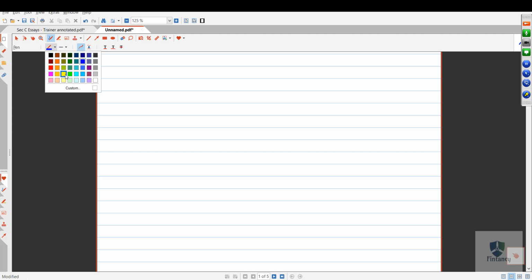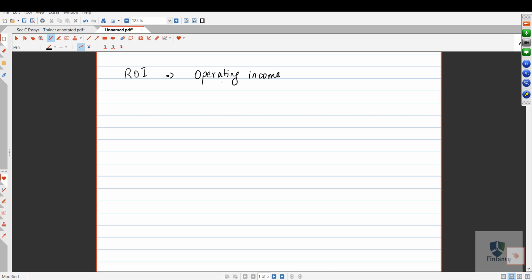If you remember, when I talk about return on investment, what is the formula? The formula is operating income divided by average investment, right? And to make it a percentage, you can multiply by 100. So what is the logic behind this formula?